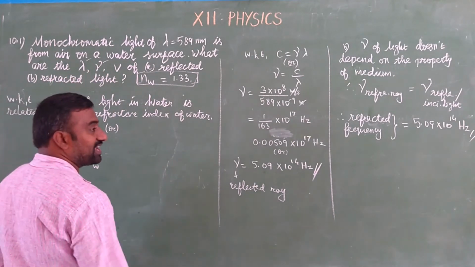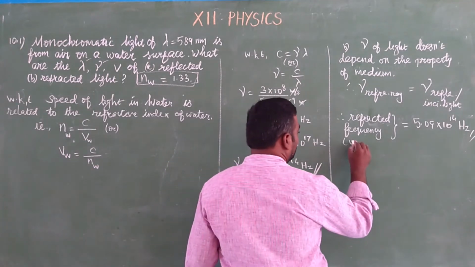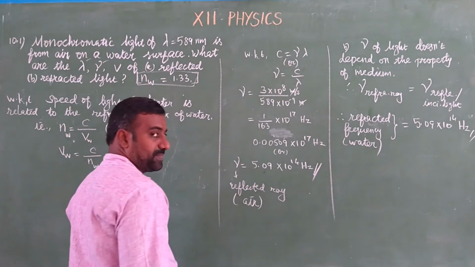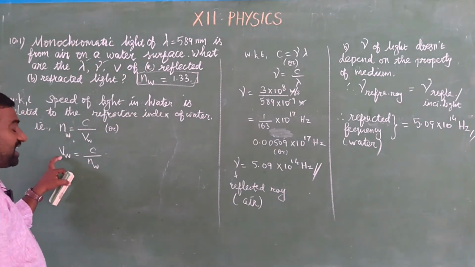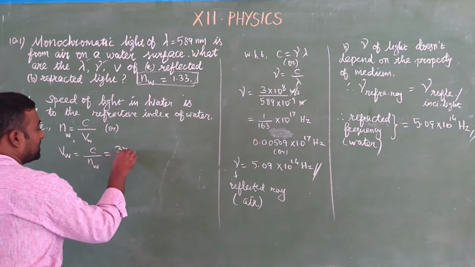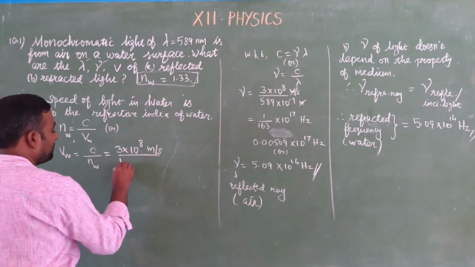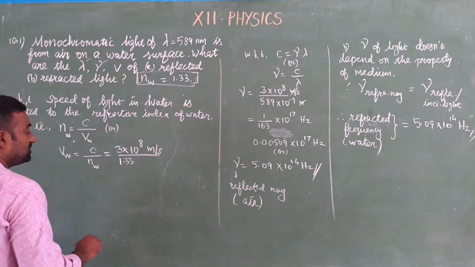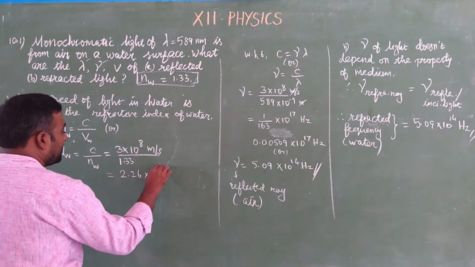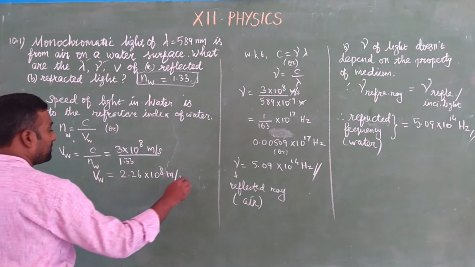What is the frequency, wavelength and the speed in the refracted light, that is in the water medium. So already frequency we have calculated for the water medium, that is in the refracted case. So this is in the case of water medium and this is in the case of air medium. So what is the speed of light in air? This is 3 into 10 to the power 8 meter per second divided by the refractive index 1.33. By taking this ratio, we have 2.26 into 10 to the power 8 meter per second. So this is the speed of light in water medium.